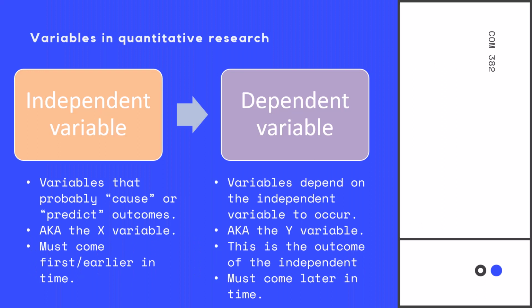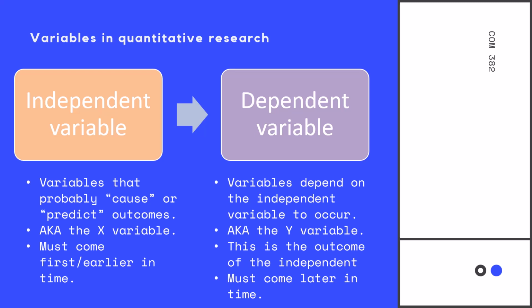So variables that are going to come up quite often in this class are when variables are considered an independent or a dependent variable. This you might also remember from math in school or from science in school. The independent variable is the variable that causes or predicts outcomes. This is the X variable. An independent variable must occur in time before the dependent variable.